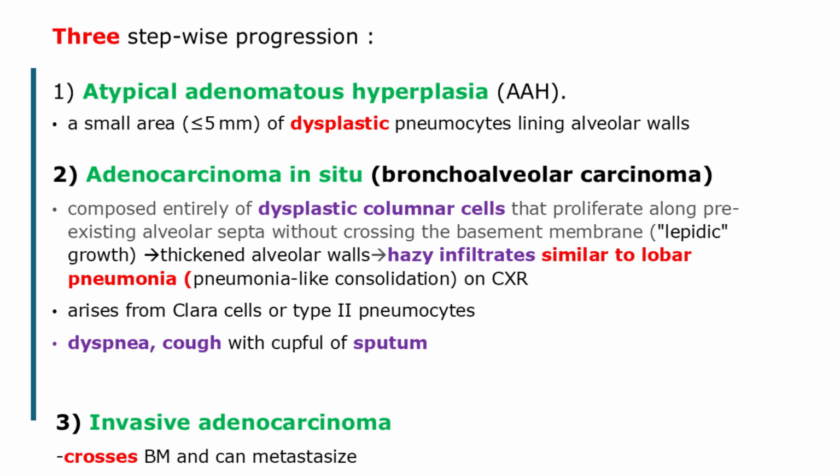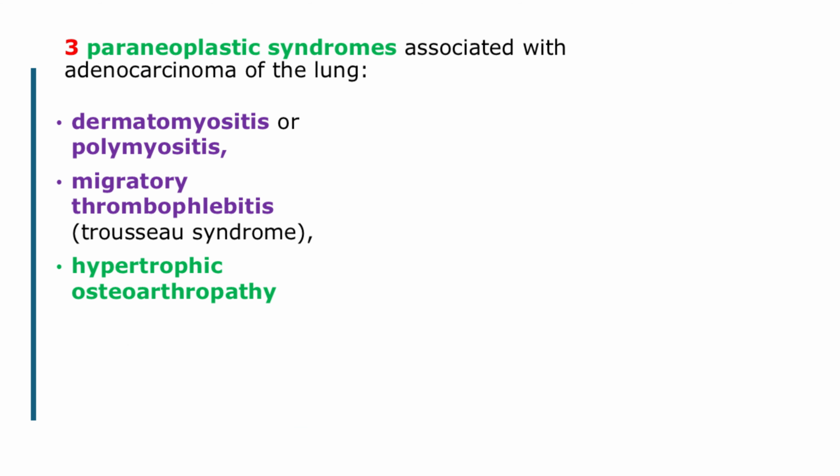Once the lesion enlarges beyond 3 cm and invades through the basement membrane, it is classified as invasive adenocarcinoma, with the full ability to infiltrate adjacent tissues and metastasize. Adenocarcinoma typically presents with cough, dyspnea, weight loss, hemoptysis, and pleural effusion. Adenocarcinoma also presents with symptoms of paraneoplastic syndromes.